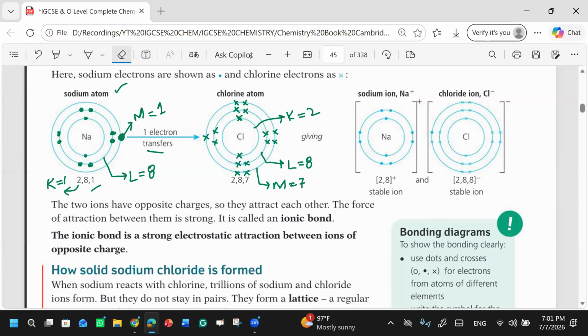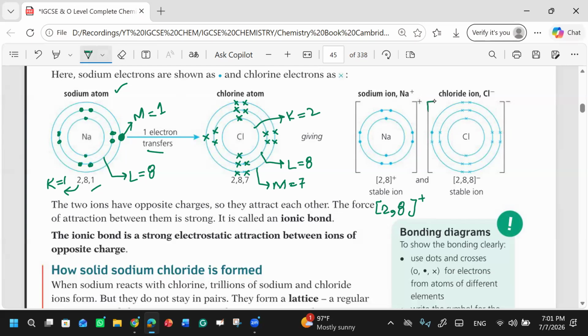Clear? And you will represent this, and after that you will put a long bracket like this. You will put a plus sign to show that this is a positive species, because it has lost an electron. And also you will write 2, 8. Clear? Are you clear with this?